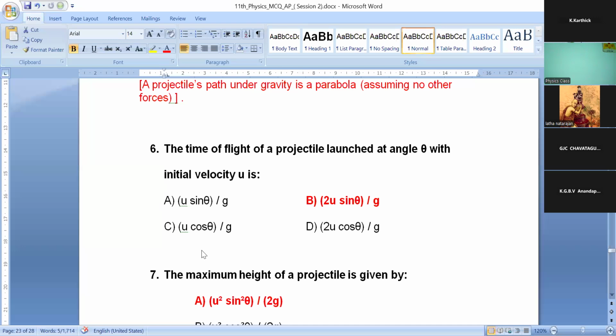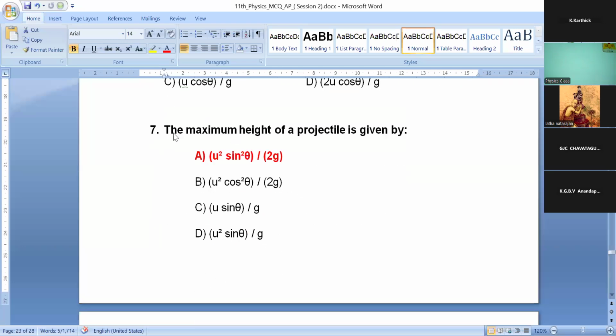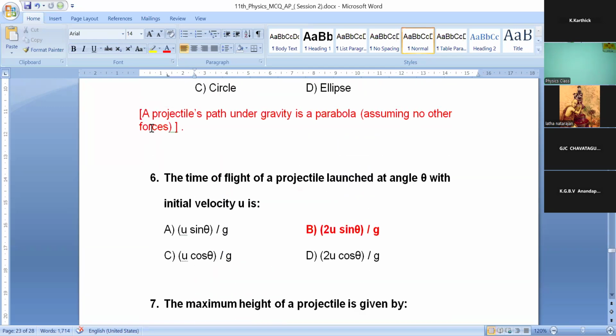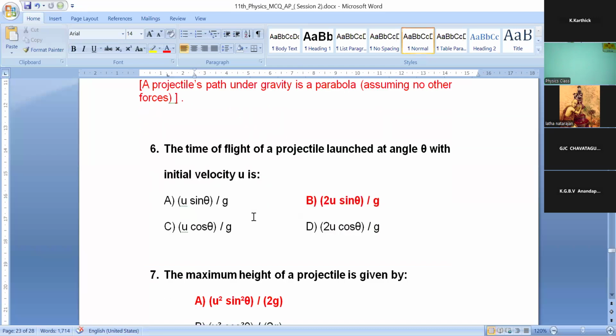Okay, right. Seventh question. The maximum height of a projectile is given by the formula u square sin square theta by 2g. So option A is correct. Yeah, the maximum height of the projectile h max equals u square sin square theta by 2g. Clear? Okay, right.